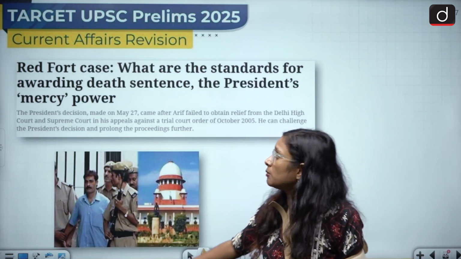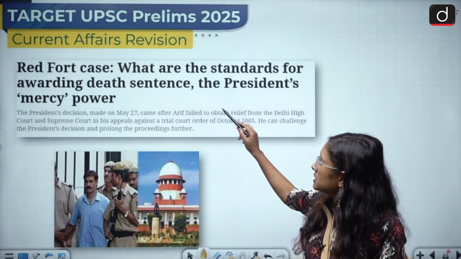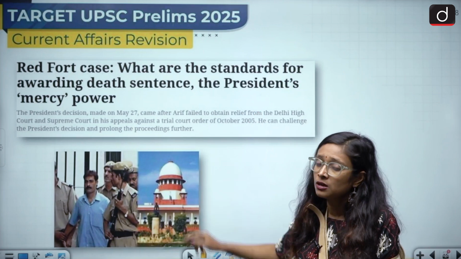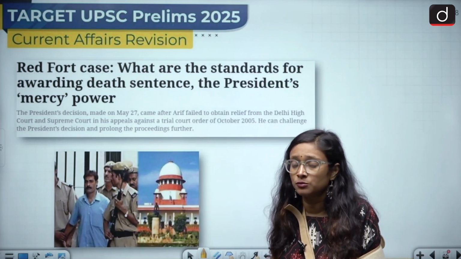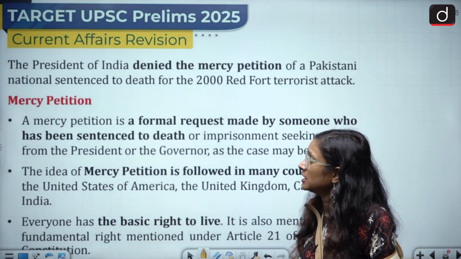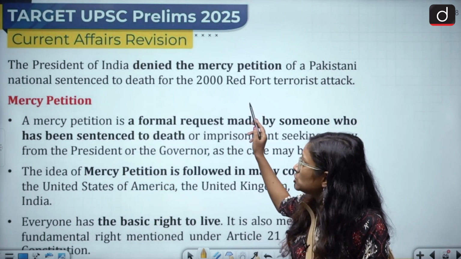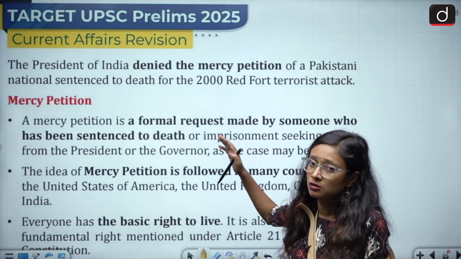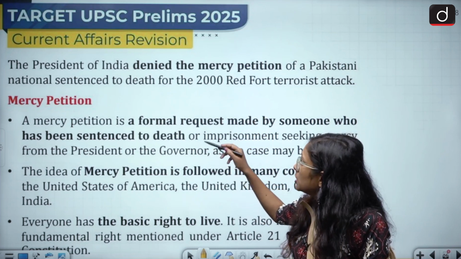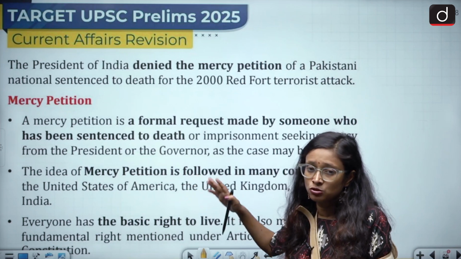Now we are going to talk about the Red Fort case: what are the standards for awarding the death sentence, and the President's mercy power? So here we are going to talk about the mercy power. If you see the case, the President of India denied the mercy petition which was related to the Red Fort case, which happened in 2000. So what is a mercy petition? We are going to talk about that.